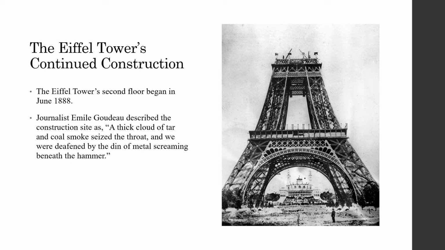The Eiffel Tower's continued construction. The Eiffel Tower's second floor began in June of 1888, and you can see in the picture to the right where the foundation and all 4 main areas from the bottom were built, and then they came together to form the second and the third story. So this picture is in between the second and third part of its construction.